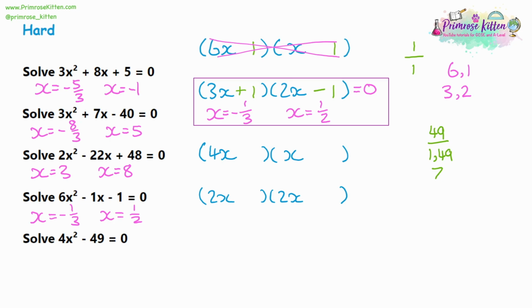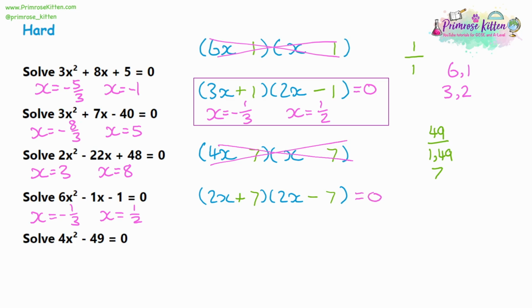So let's write in the 7s. And then remember, we are forced to multiply the 7 by the coefficients on the x. Now, in the first alternative, if you multiply one 7 by 4 and the other by 1, they're going to become different numbers, and so they're not going to cancel out to make 0. So the first alternative can't be right. In the second alternative, both of the 7s are being multiplied by 2 to give us 14. And if we had a positive 14 and a negative 14, that's going to give us that 0 for the middle term. So we've got our answer.